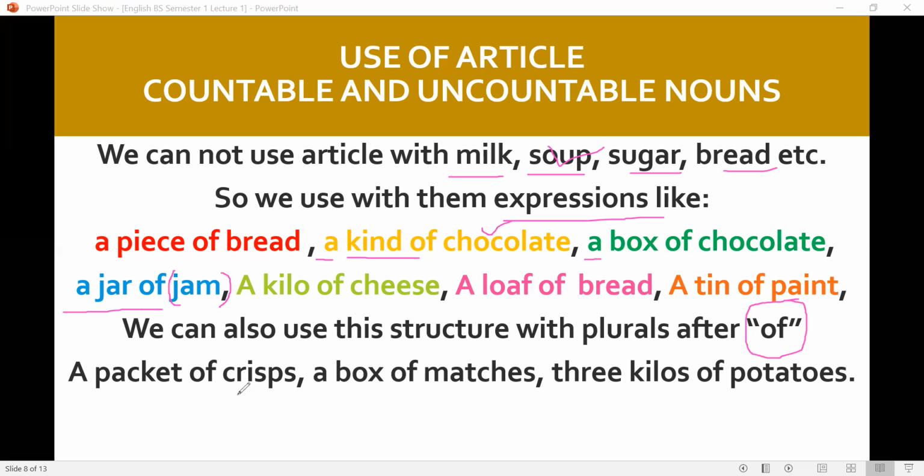These structures are also used when we use of with a plural. A packet of crisps, a box of matches. These are the plurals. So we use these structures with plurals as well as with countable and uncountable nouns. Three kilos of potatoes.